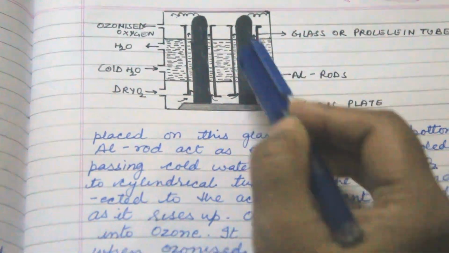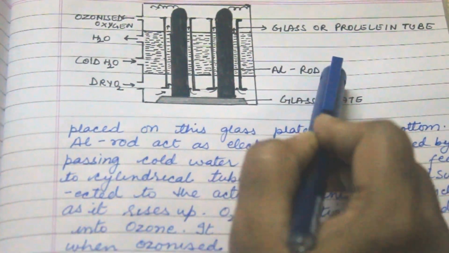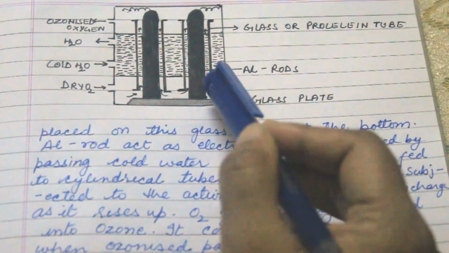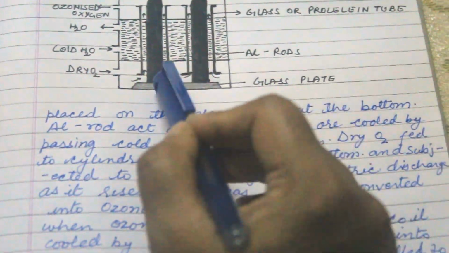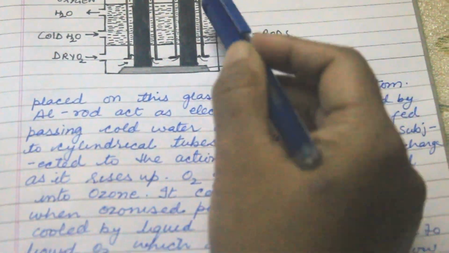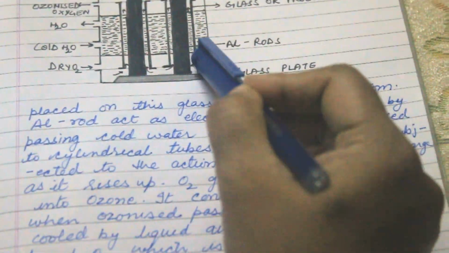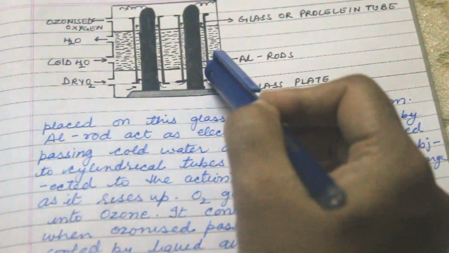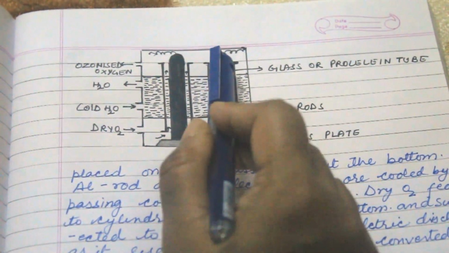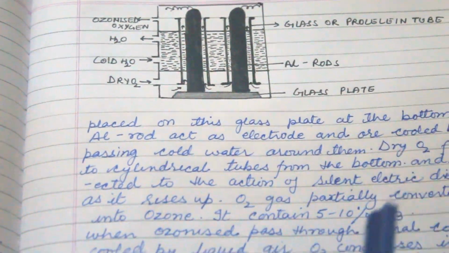These two rods are made of aluminum, which stand over the glass plate placed at the bottom, and this rod is made of a glass or porcelain tube, and both aluminum rods are connected to the induction coil.